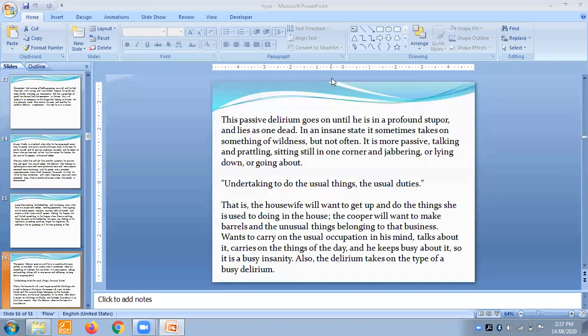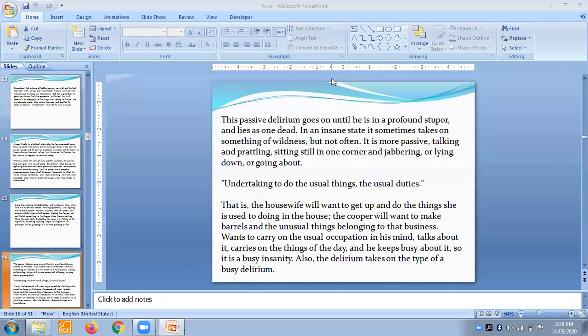how you need to prescribe this remedy. These remedies really give you the idea how you need to treat those people. Undertaking to do the usual things, the usual duties, really becomes impossible for these people. They try to do usual things, but it comes up with the muttering, and they really want to lie down, and there is sitting still. So you will get such types of symptoms.